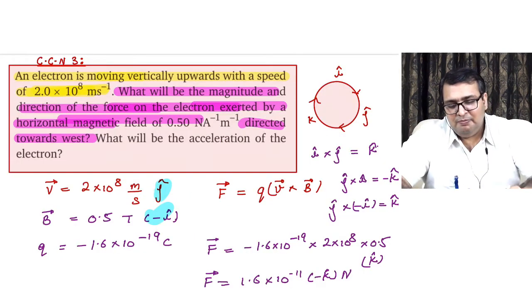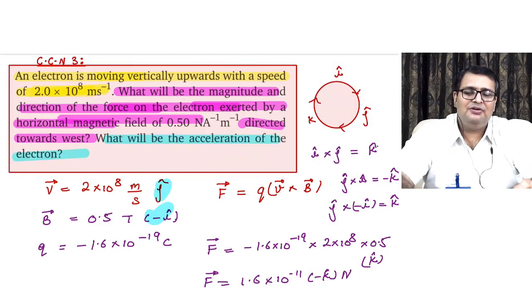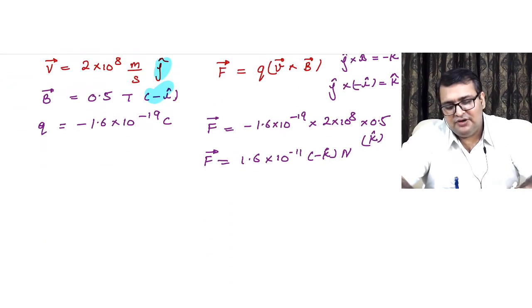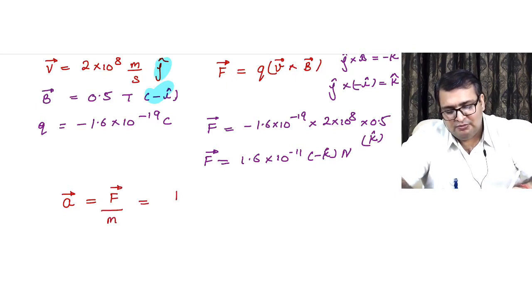Now in the second part, let us see what the question further requires. It says, what will be the acceleration of the electron? So it is looking for the acceleration of the electron, which is a vector, equal to F vector by m. F vector is 1.6 into 10 power minus 11, minus k cap.